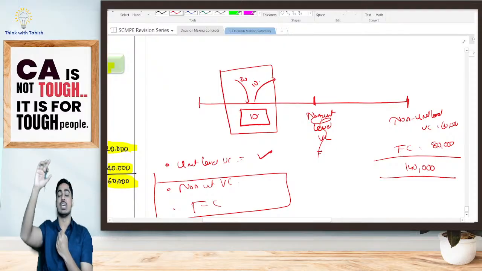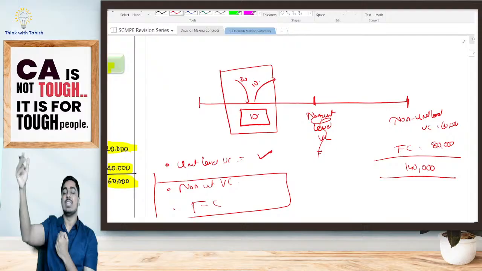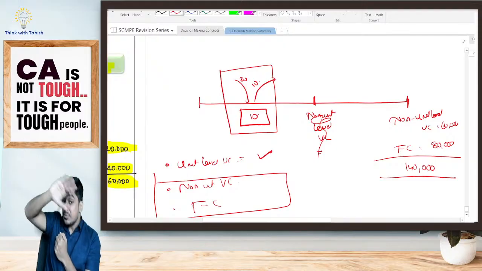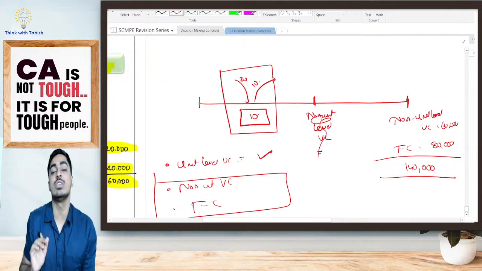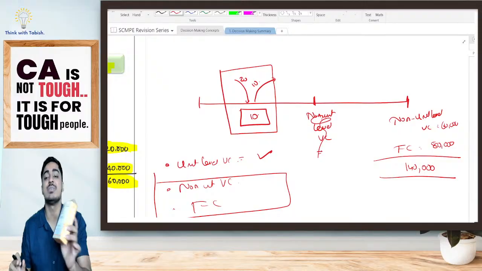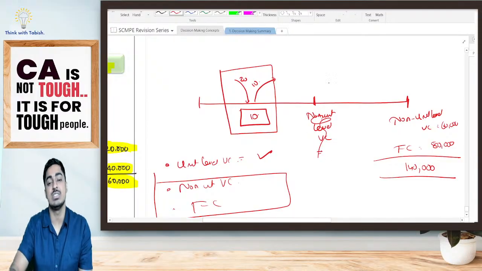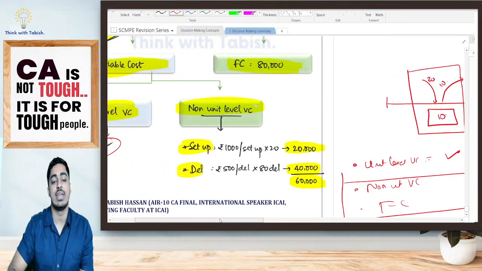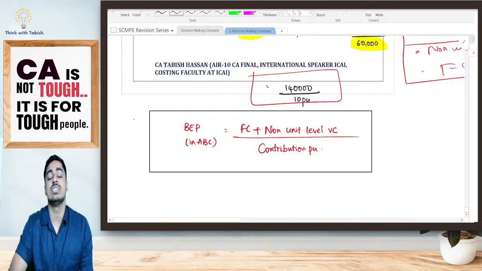My fixed cost, rent cost 80,000 is there. Again my setup cost of 20,000 also I should recover, as well as my delivery cost of 40,000. That means altogether 1,40,000 I should recover. From one unit, how much contribution I am getting? From one unit, I am getting 10 rupees. That means how many units I should be selling? It is going to be 1,40,000 divided by 10 per unit. That means I should be selling 14,000 units.